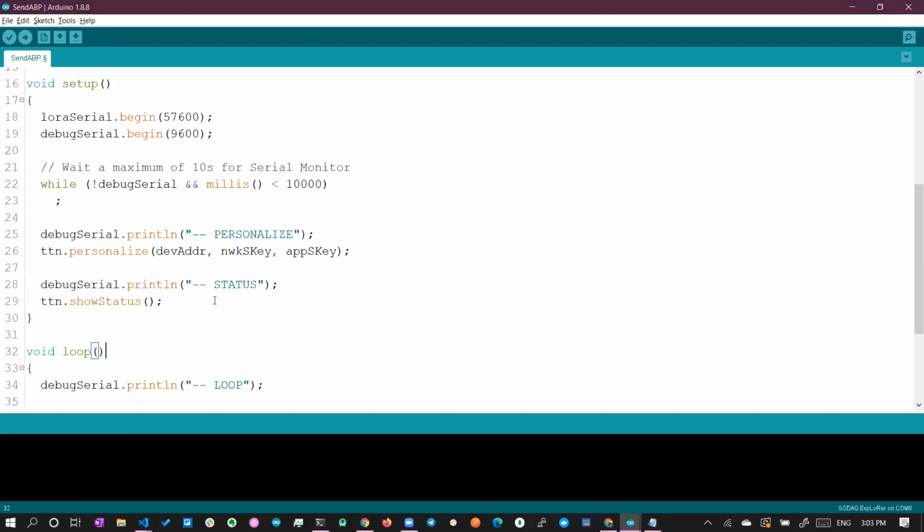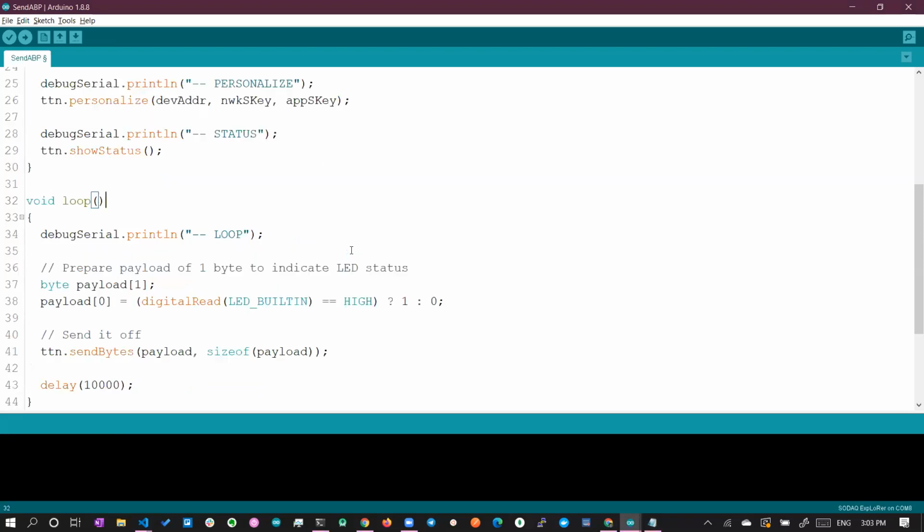So this void loop block will keep on running. It's like a while loop. It will keep on running again and again and again, right? So here we are just doing debug serial dot print. This is just to let us know that it is running in a loop, and our payload is just 1 byte. Okay, so it's just 1 byte. So here we are sending 0 or 1.